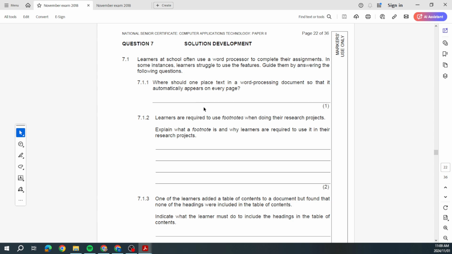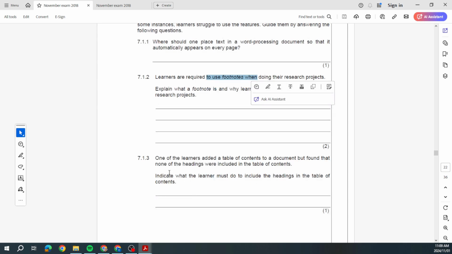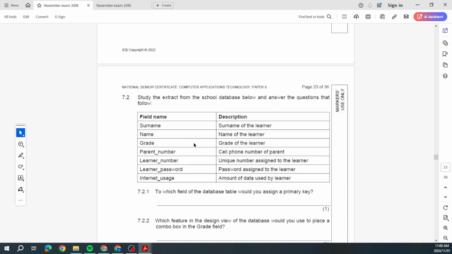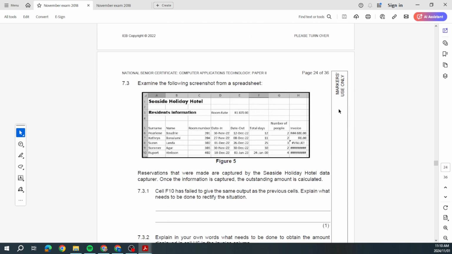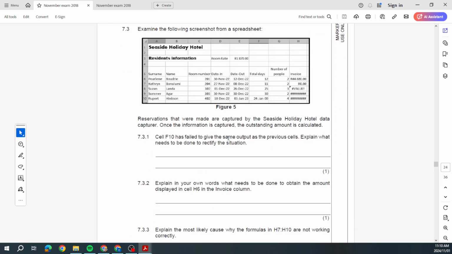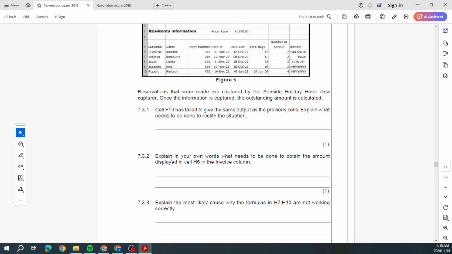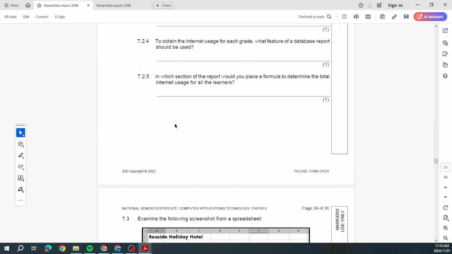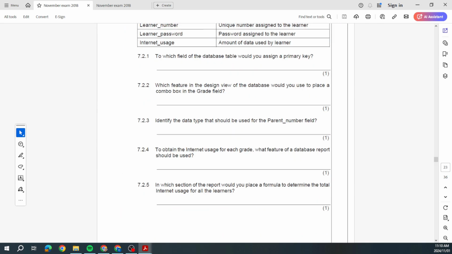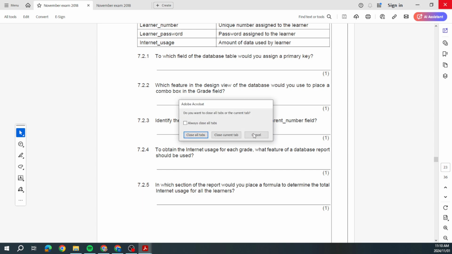Let's go to 2022. We see here footnotes. What the learner must do to include headings in the table of contents. Here's questions on database. So can you see in both? Database questions came up. Excel questions came up. Can you see there? What do you think you're going to be getting? Right? How do you obtain the amount in cell H6? So, yeah, like I said, theory questions based on prac work. And folks, that's it for 2022 and 2023.